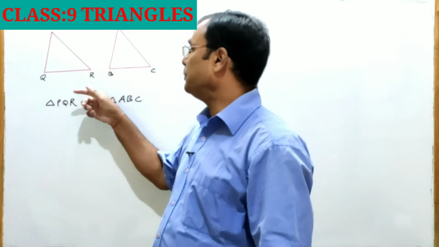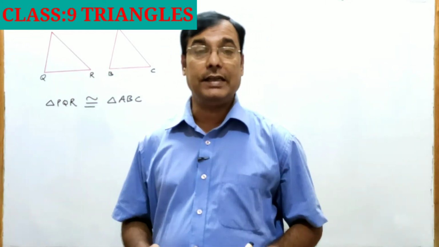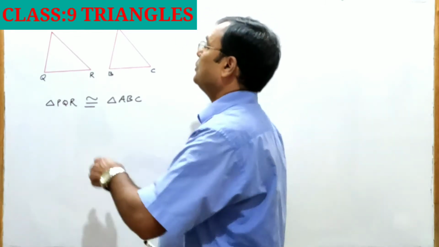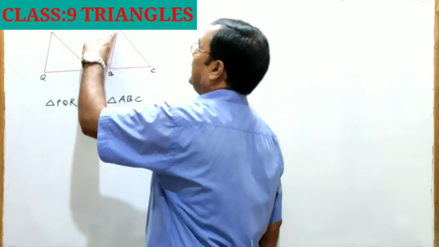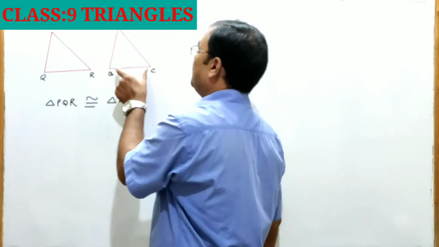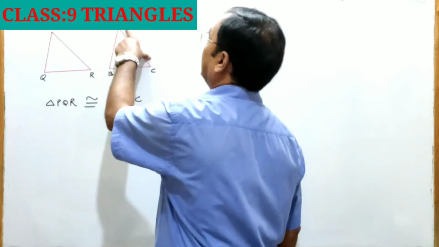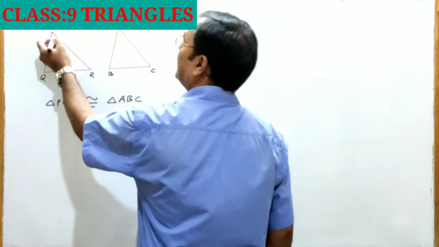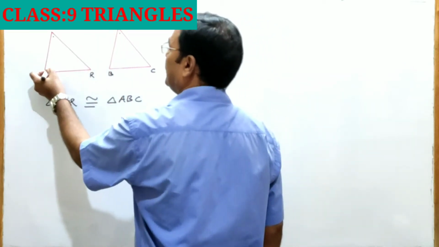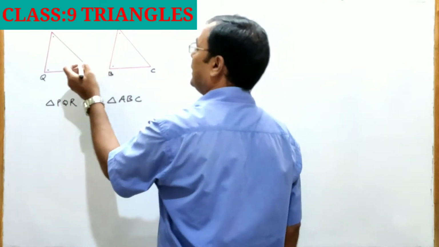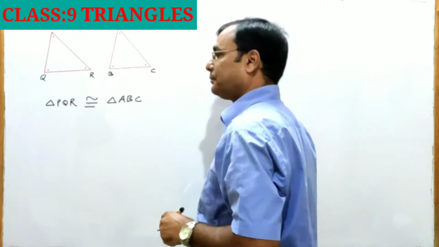So when they are superimposed on one another, they will exactly cover each other. So side PQ covers side AB, QR covers BC and PR covers AC. Angle P covers angle A, angle Q covers angle B and angle R covers angle C.